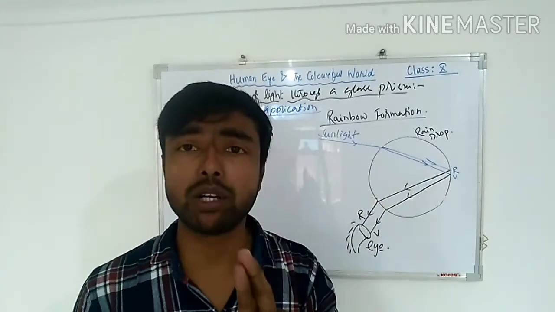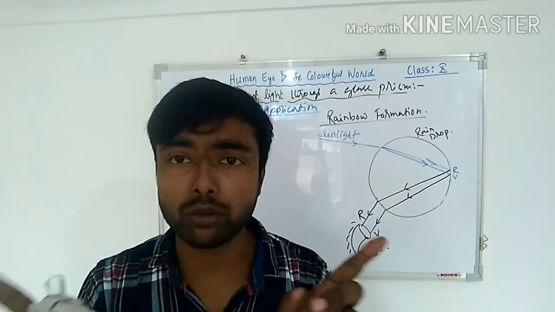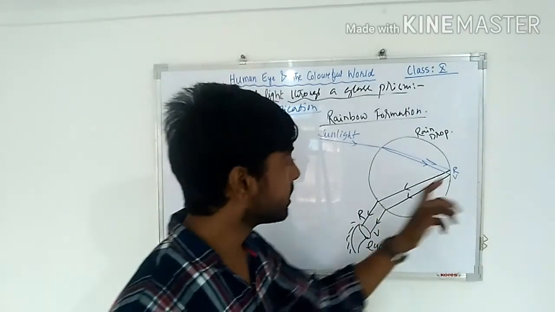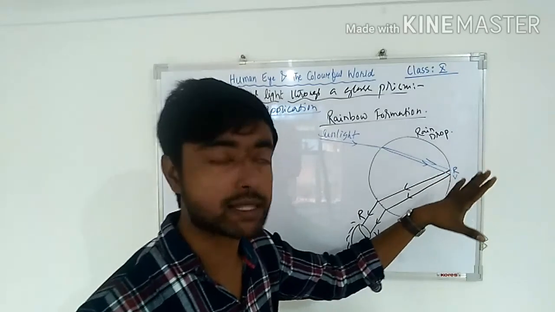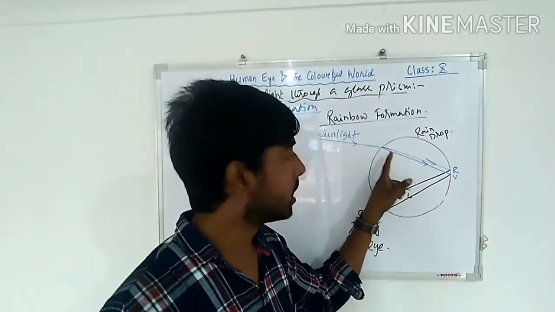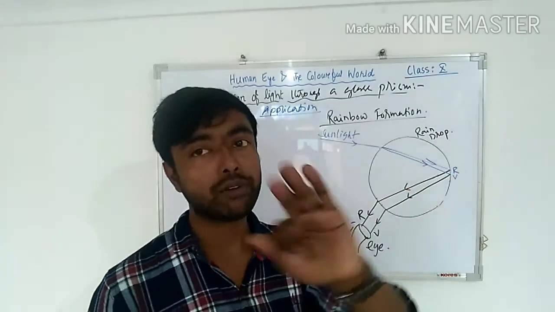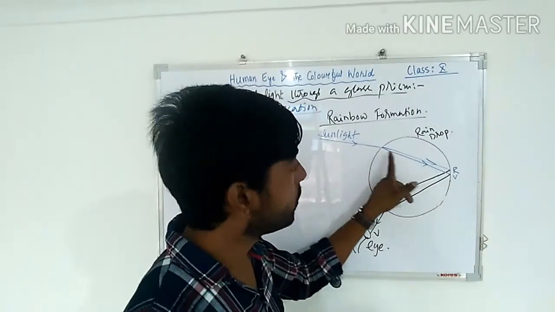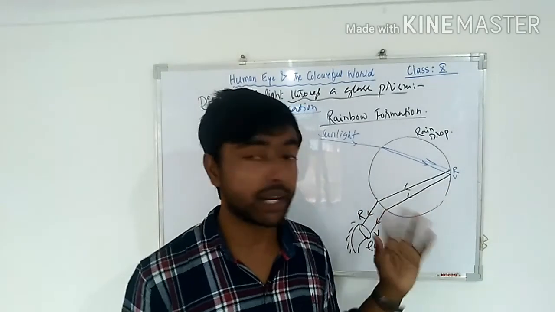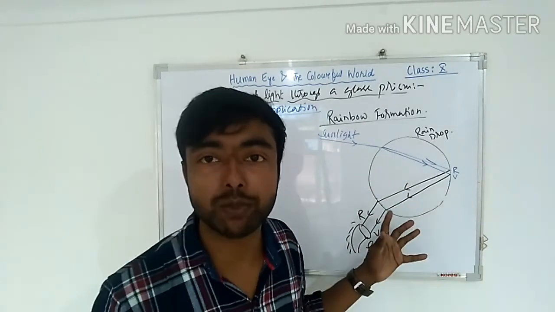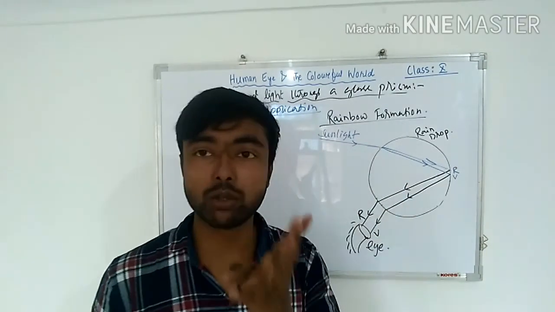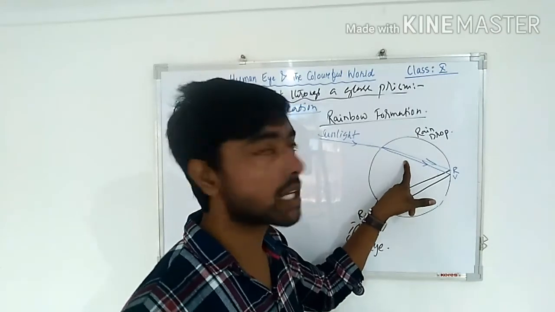I have done only 2 colors, the two pole colors. You know, the violet and the red. Violet will be deviating more and red will be deviating less. So I have drawn only 2 colors. In between V and R there are 5 more colors. So this will be deviated because the raindrop will act like a prism. Prism में dispersion होता है, तो यहाँ पे भी dispersion होगा. Dispersion means what? Splitting into 7 colors. These are split into 7 colors.